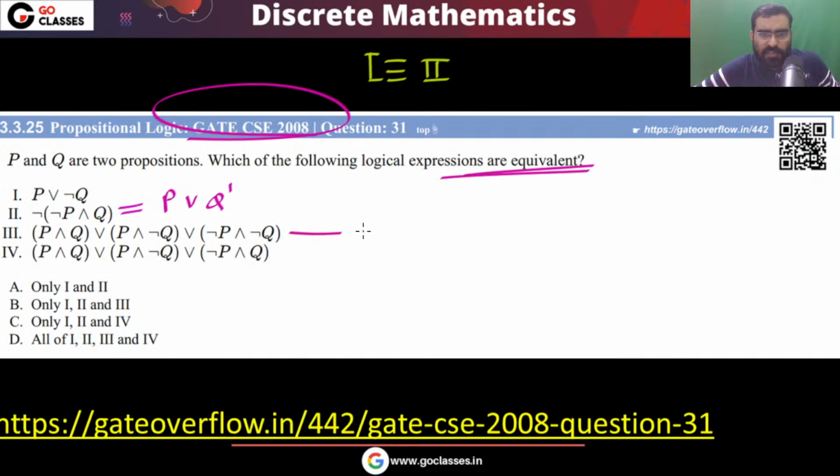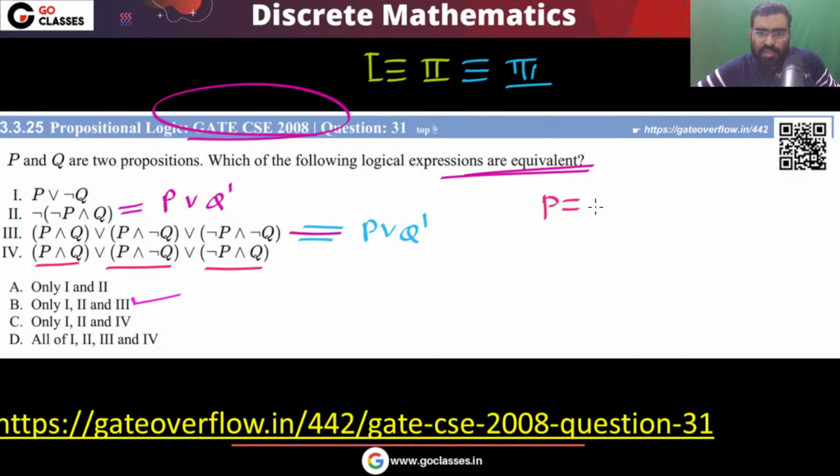So definitely this third one is also the same. This is also equivalent to P or Q dash. So I can say this is equivalent to the third one. Let's see the next one. This is saying P and Q, P and Q dash. So this is not correct.